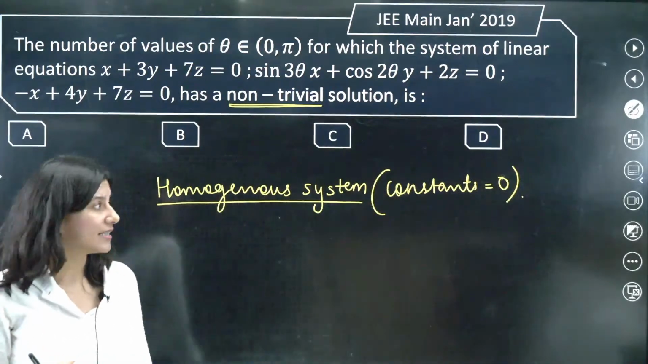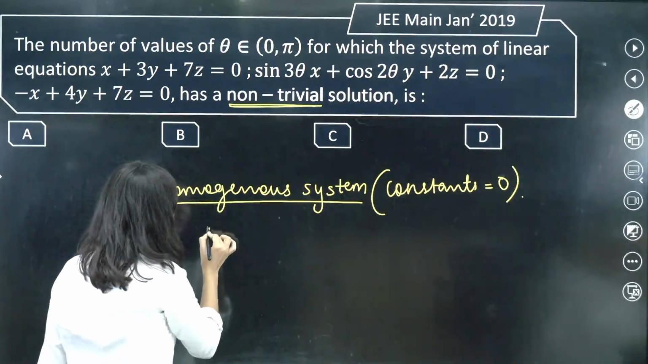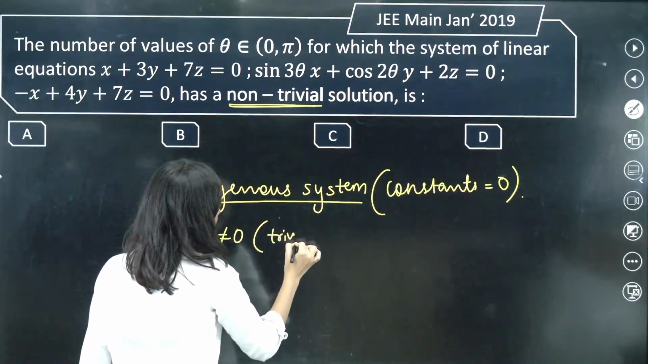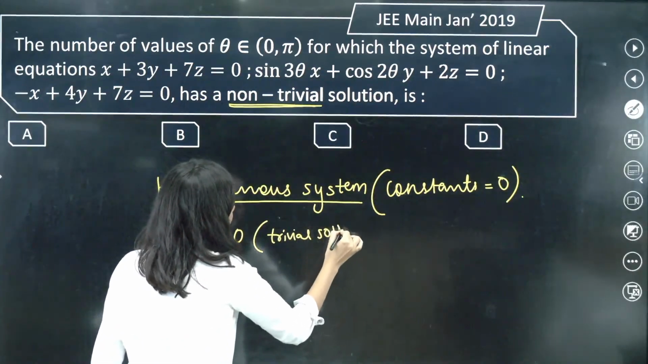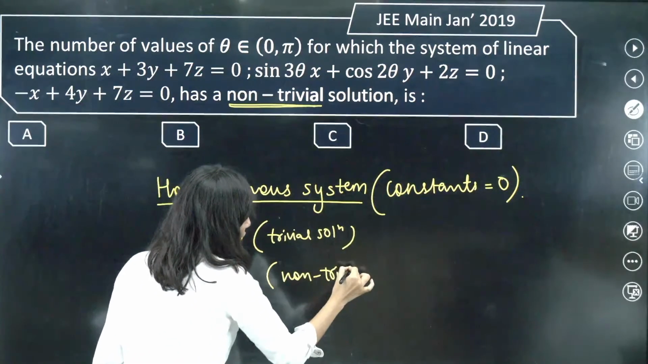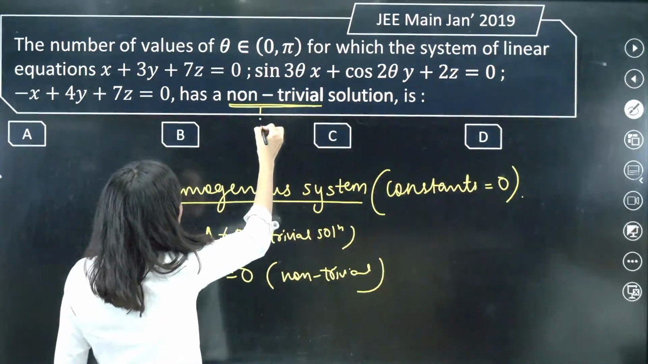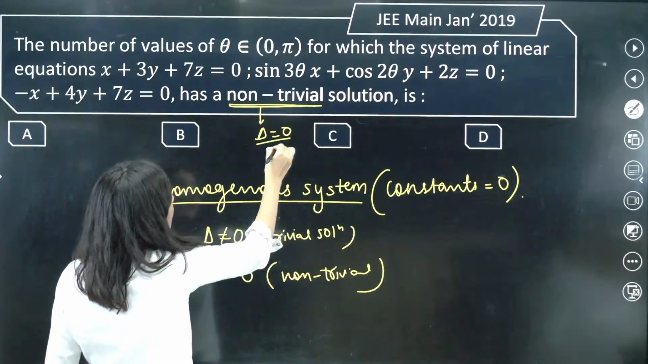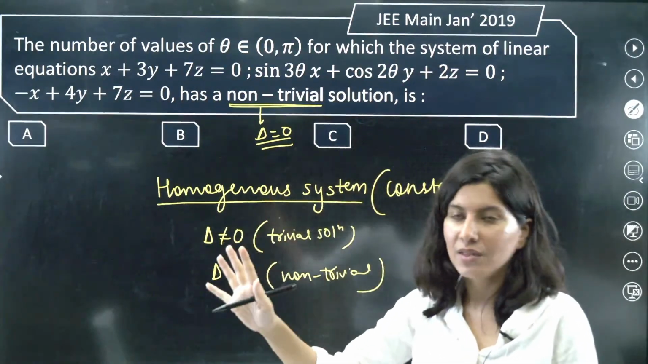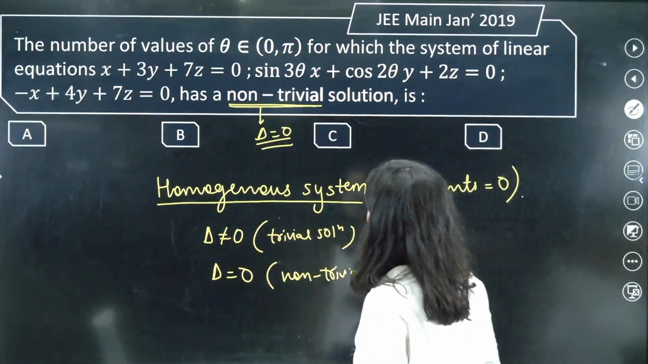Now in a homogeneous system, what is the condition? The condition is if del is not equal to 0, then we have the trivial solution. And if you want a non-trivial solution, that is non-zero, then you have del equals to 0. So for a non-trivial solution, what is the condition? The determinant, the primary or the only determinant in this case, should be 0. That's it, done. So calculate the del.